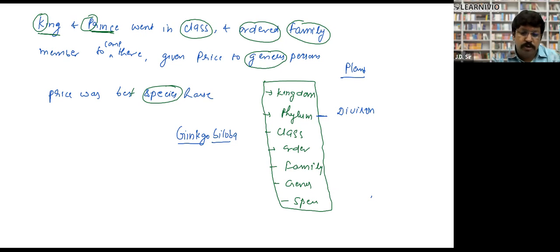Next is the museum. Museum you all have seen. You need not put any living plant. You can put any dead plant, extinct plant, dead animal, specimen animal. In museums, you must have seen that in the United States, USA, there is a museum which is dedicated to dinosaurs. Dinosaurs are not found on the earth. They went extinct long back. So we have dinosaur fossils, and they have put dinosaur fossils over there.